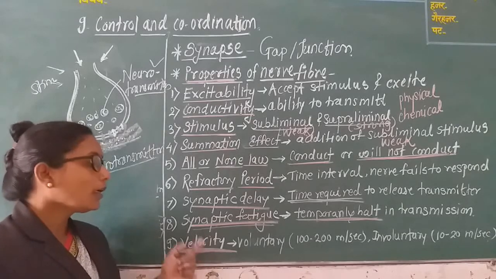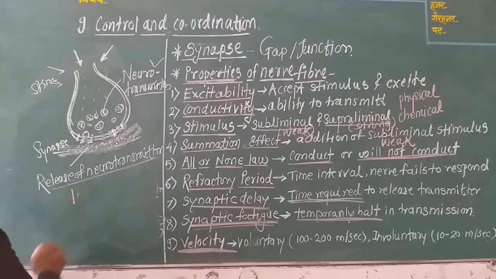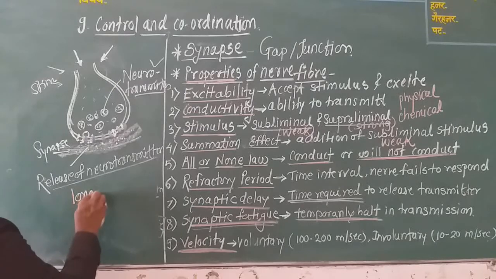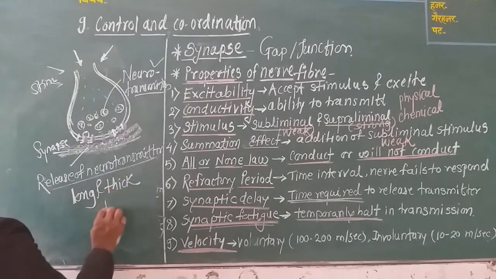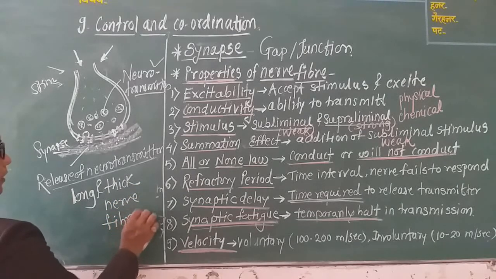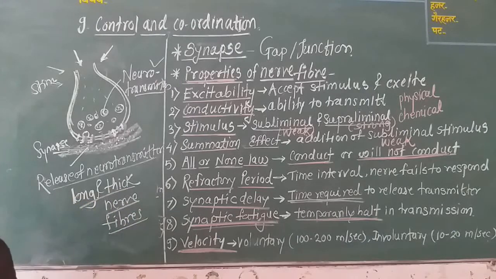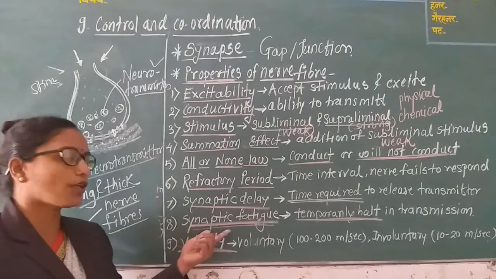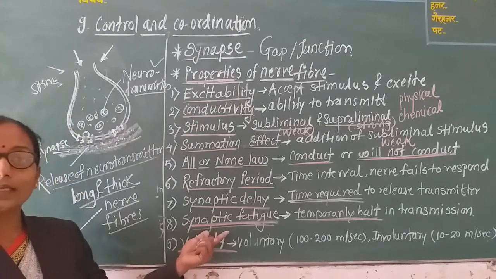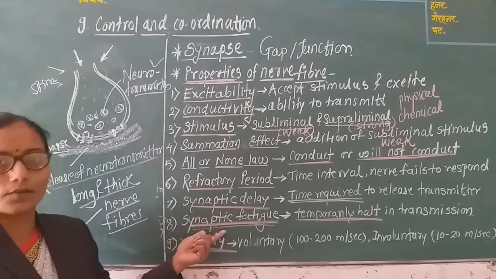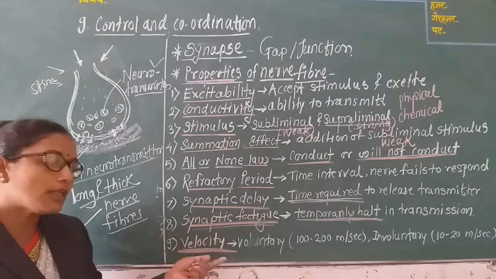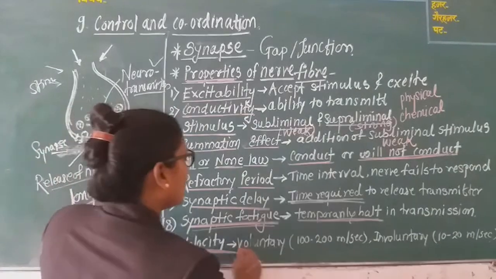In long and thick nerve fibers, the velocity is higher. Means the transmission velocity is higher in long and thick nerve fibers. And if you consider voluntary or involuntary muscles, those muscles which work as per our will are called voluntary muscles.